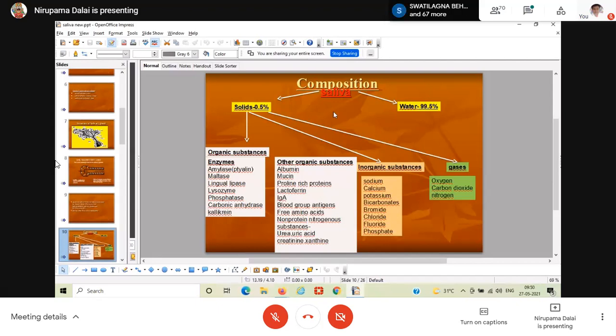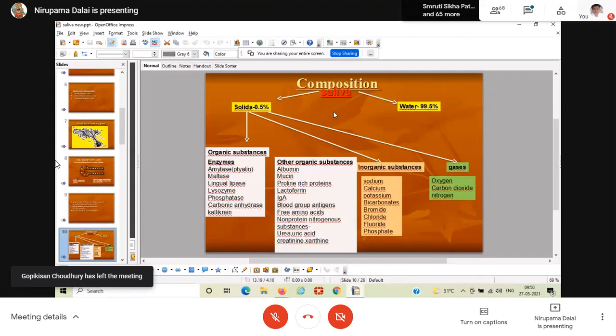Also, there is lactoferrin, whose main function is to chelate iron. As you know, iron is very essential for the growth and multiplication of microorganisms. So lactoferrin chelates the iron so that it cannot be available to the microorganisms. In the absence of iron, the bacteria cannot multiply or grow.